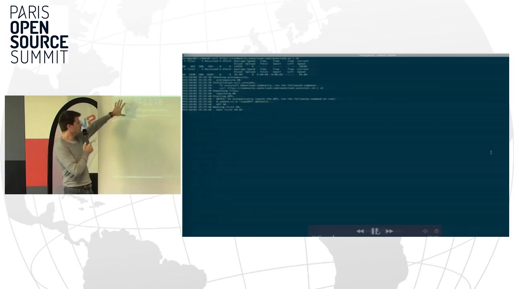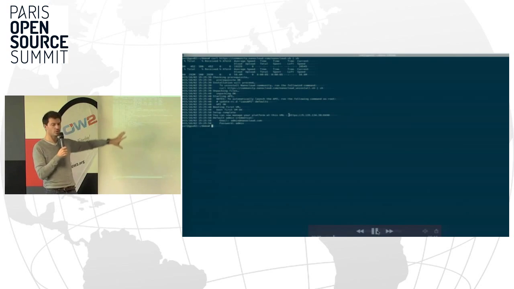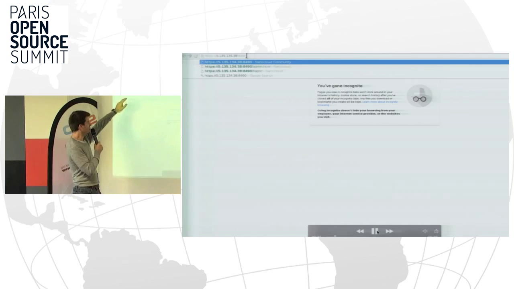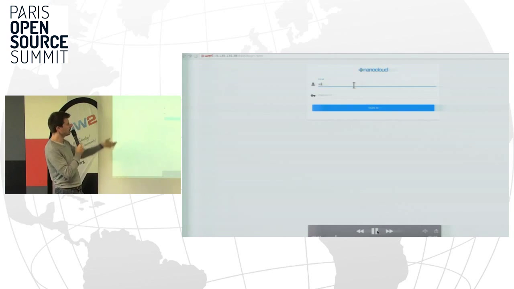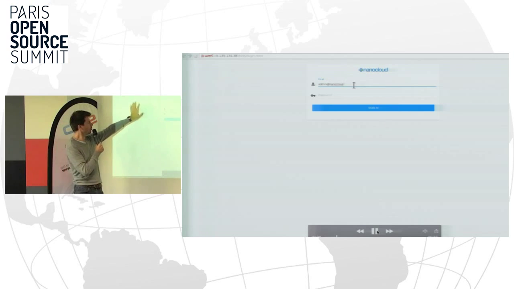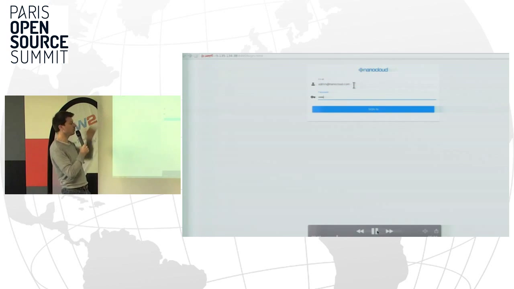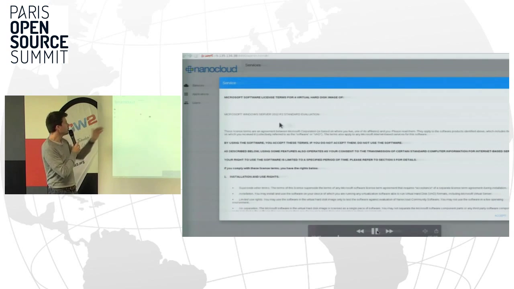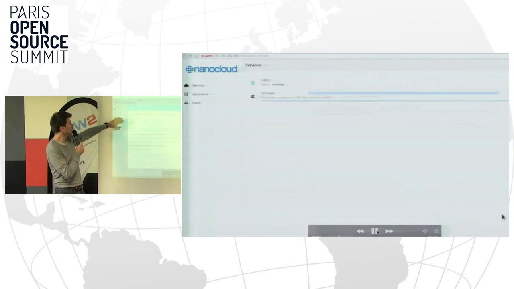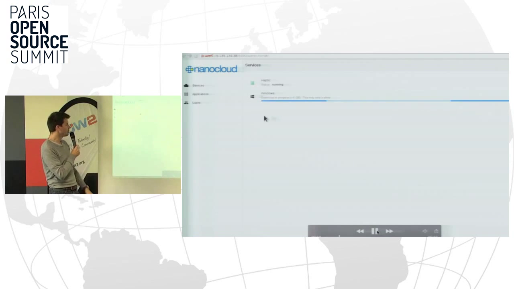At the beginning, you should be on a Linux environment. The host should be on a Linux environment, and you just download a package, and it will install the software automatically. You will have access through a web browser that can be on your laptop, not on the server, and you will be able to prepare the server.